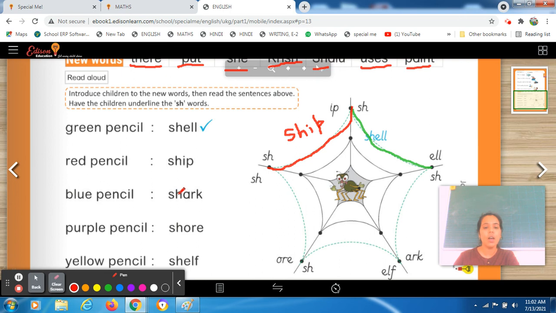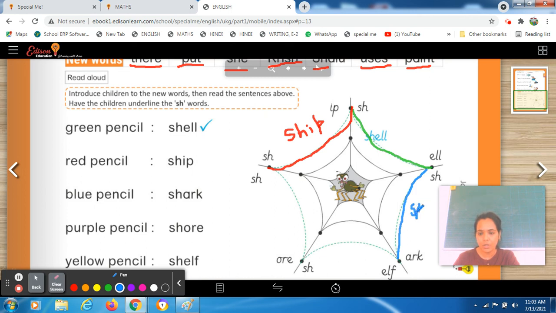Next is shark. Okay, first of all, you have to find that word, and you have to use the blue pencil for that. So I will take the blue pencil and then find where the word is. This one is shark, or sure. If I add both of these, it's sure. So this one is not the correct word. What's next? Elf. Shelf. This one is also not correct. Arc. This one is correct. So I will use the blue color pencil for this. Arc. Shark. And write the whole word over here.